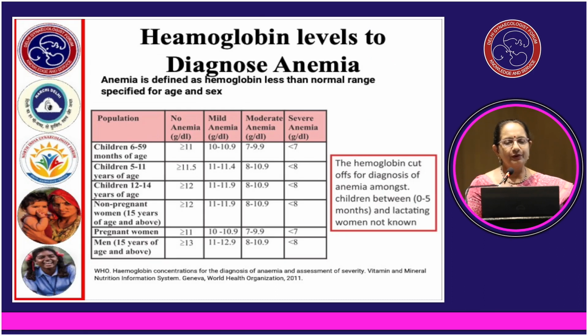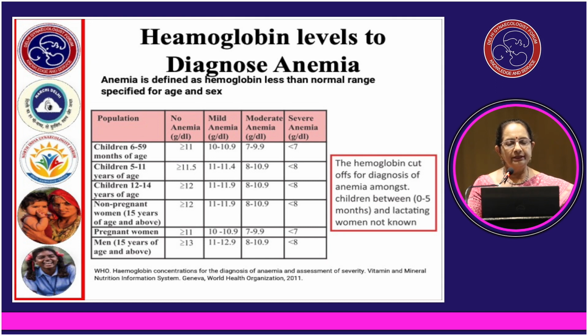So, what is anemia? As we all know, anemia is defined as hemoglobin less than the normal range specified for age and sex. In children aged 6 to 59 months, if the hemoglobin is more than or equal to 11 grams, it is no anemia, whereas we call it severe if it is less than 7 grams. In children of 5 to 11 years of age, hemoglobin of more than 11.5 grams is no anemia, whereas less than 8 grams is considered severe anemia. In children of 12 to 14 years, more than 12 is normal, less than 8 is severe anemia.